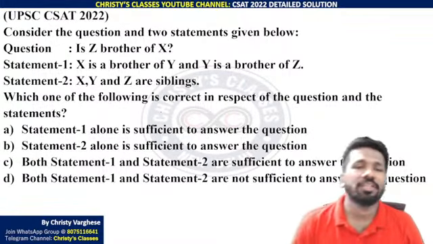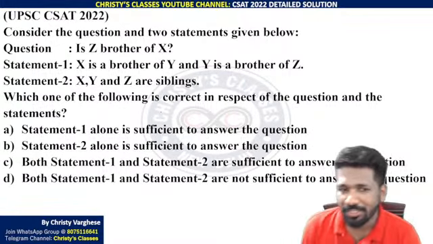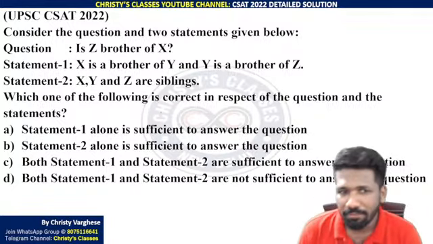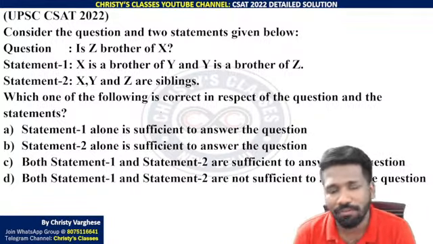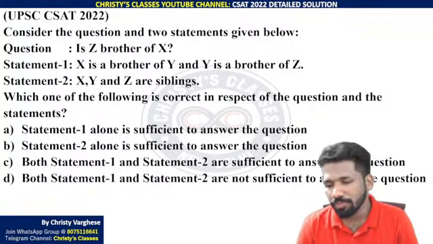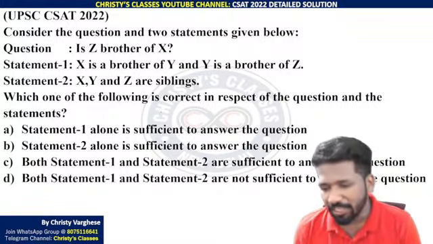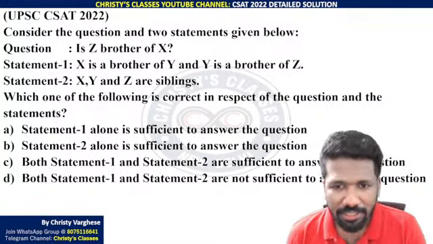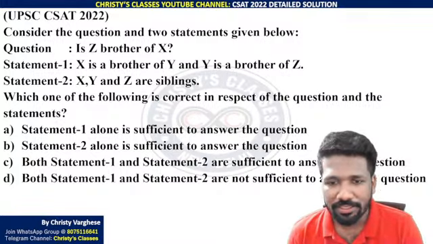This is a data sufficiency problem from the blood relation chapter. So try this. Blood relation chapter, I will give a quick revision today: how to do blood relation chapter problems using a relationship tree. First try the question. After that I will explain that basic theory very fast.